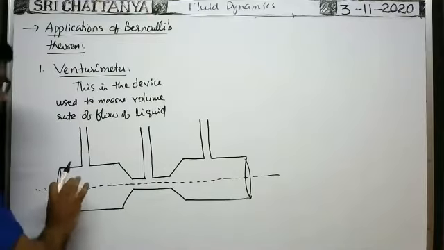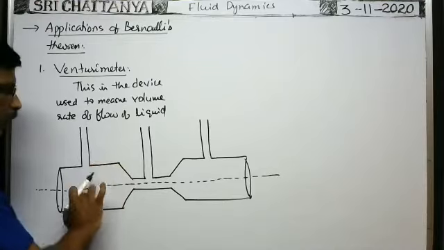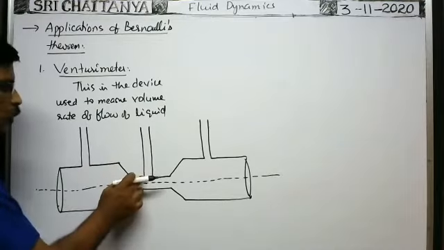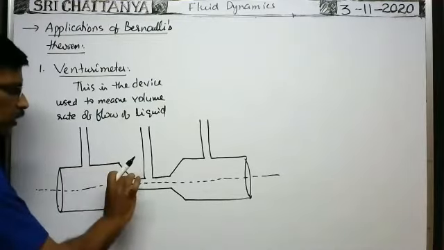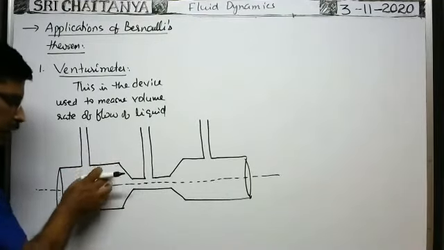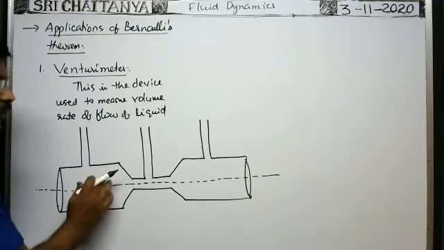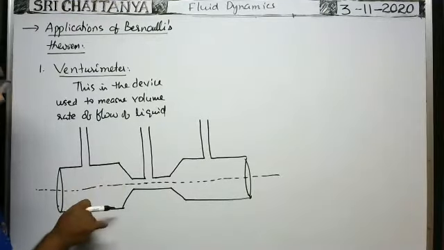Whenever the liquid enters this tube, as it is broad and this is the narrow tube, when the liquid reaches the position here, because of the narrow tube the velocity of the fluid will be reduced. Whenever velocity is reduced, kinetic energy is reduced. When kinetic energy is reduced, there is no change in the potential energy.